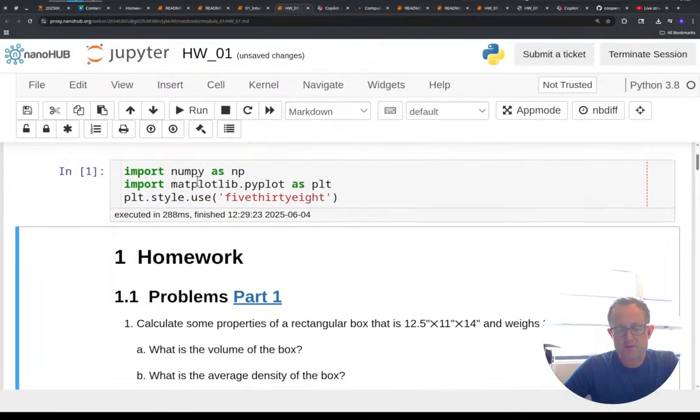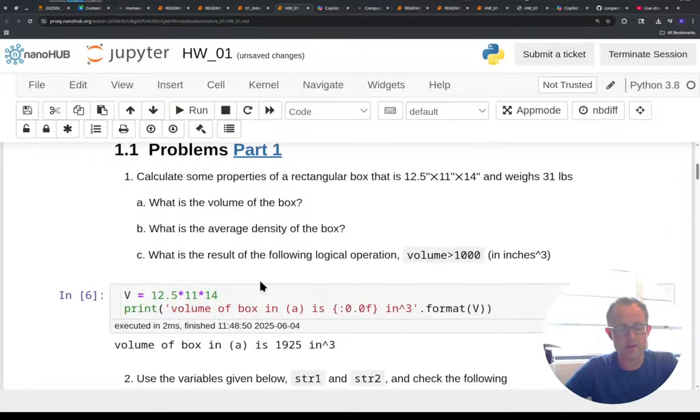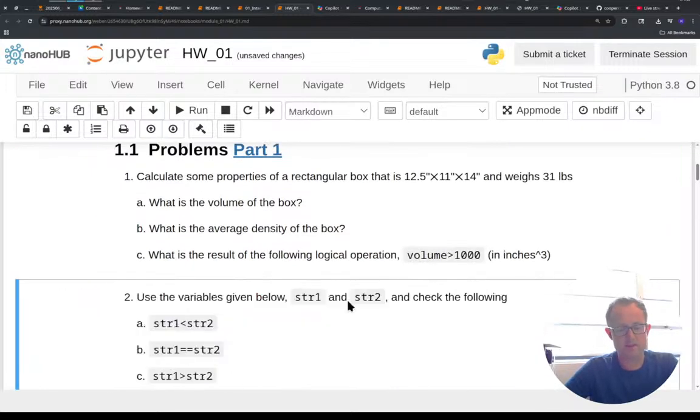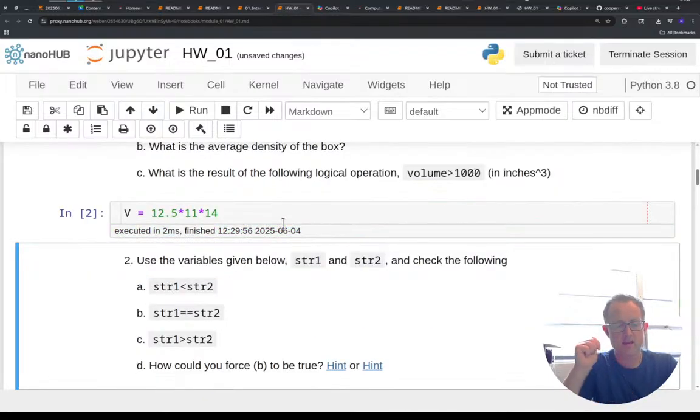The first couple lines are things that I import at the top of all of my notebooks. We're not really plotting anything. We'll use NumPy a little bit, and then let me delete this because I just want to start from scratch. So problem 1, part 1. I want to calculate the volume of this box. So I'll say V is going to be my volume. It's 12.5 times 11 times 14. I run that code and I get nothing.